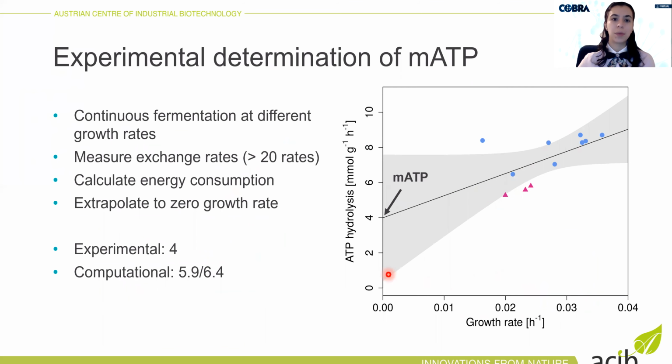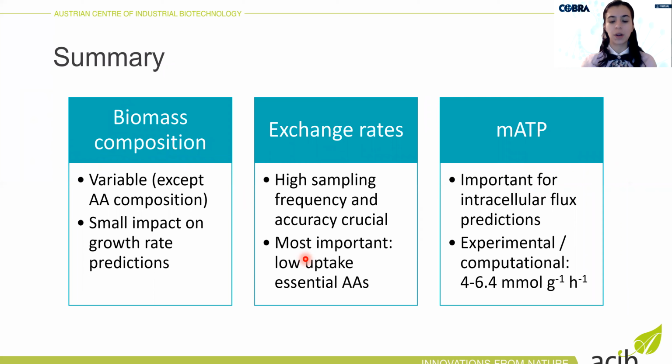Then we also determined the mATP experimentally. We did this by running continuous fermentation at different growth rates and measuring the exchange rates. Then we calculated energy consumption and extrapolated to 0. So the intercept here represents the maintenance energy. And compared to the computational estimate, we got a bit lower value, but I think they are still quite comparable given the experimental uncertainty.